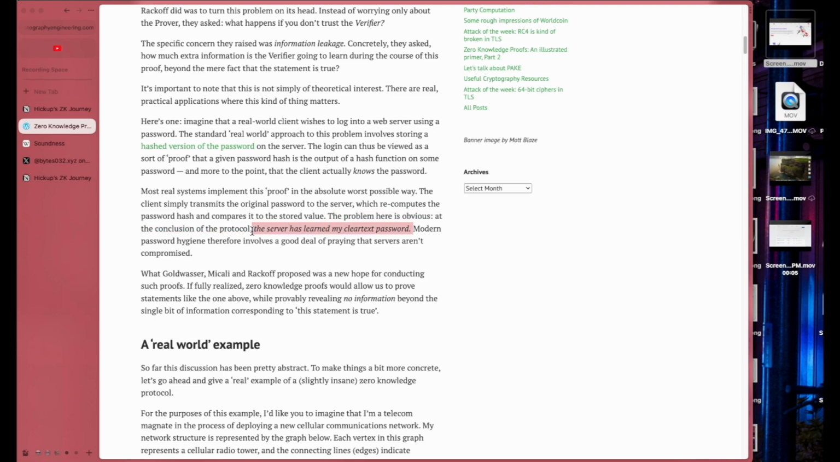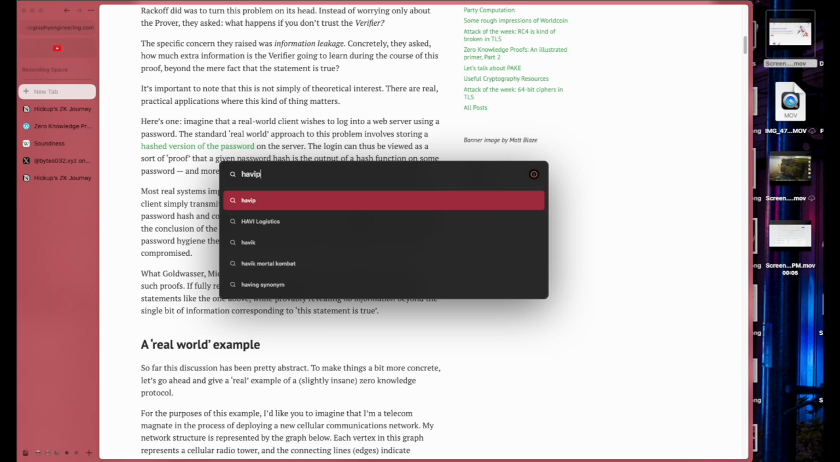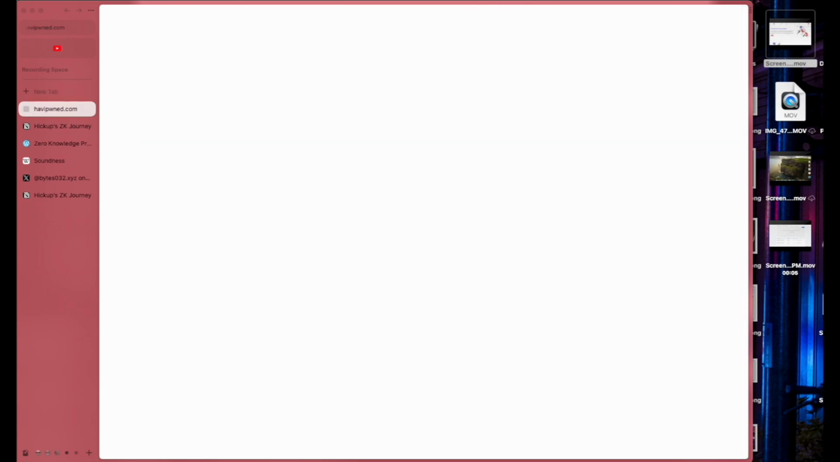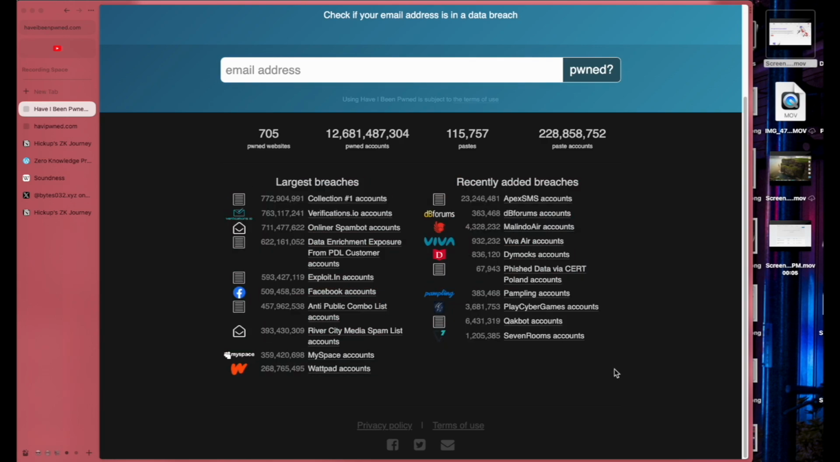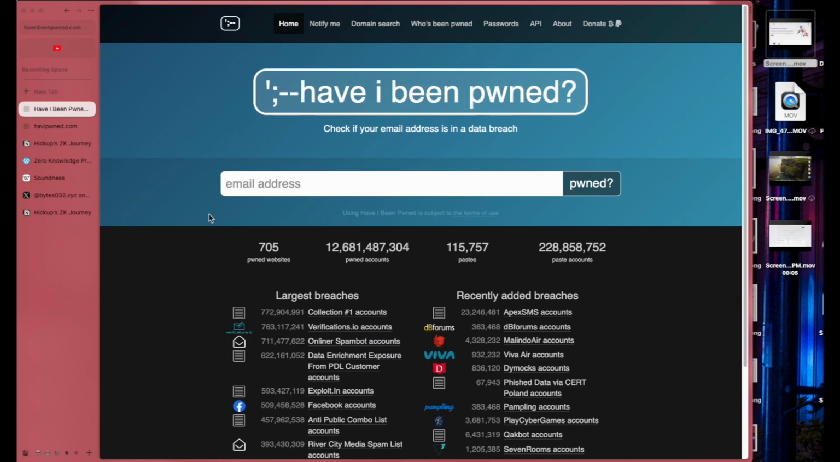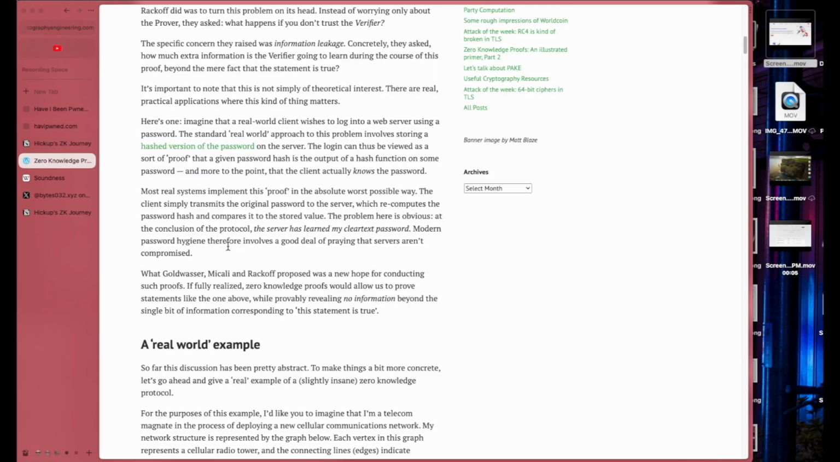That is true. They know. Google knows. Facebook knows. Everybody knows. Modern password hygiene therefore involves a good deal of praying that servers aren't compromised. That is true. That's why you have to go to haveibeenpwned.com and make sure, go here, check if your database is leaked or not. All right, look at this. He has a valid point. All right, going back.